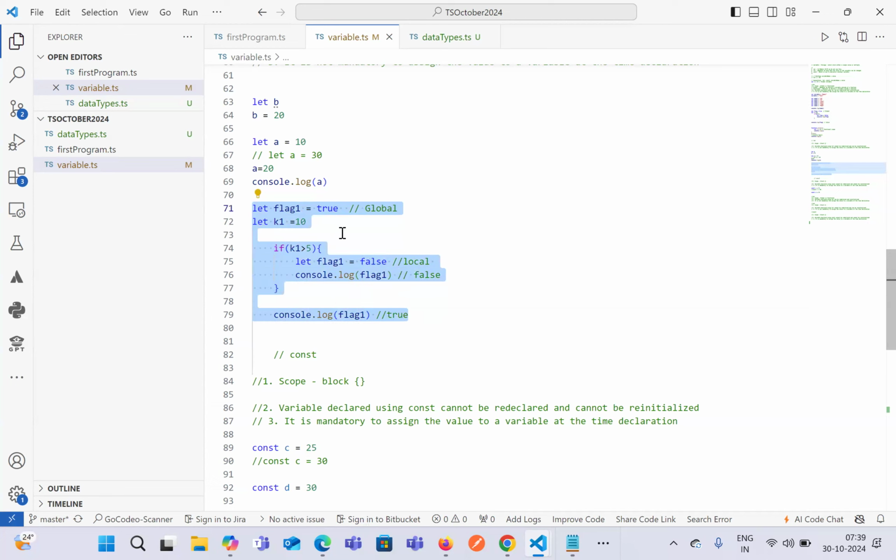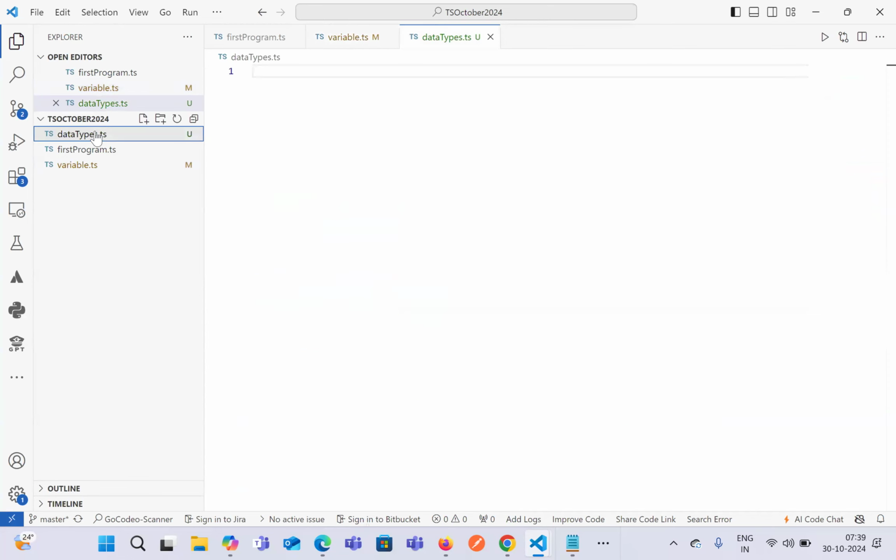Were you able to check that? If not, then whenever you get time, try to do that so that you'll understand what is the major difference between var, let, and const. Okay, let's move to the data types.